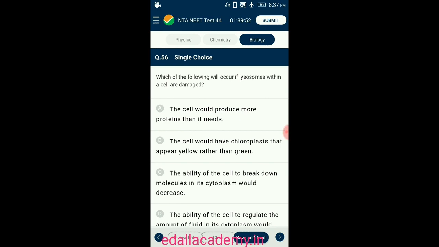Question number 56. Which of the following will occur if lysosomes within a cell are damaged? Lysosomes are organelles derived from Golgi bodies which are very rich in almost all types of hydrolytic enzymes: hydrolases, lipases, proteases, carbohydrases. These enzymes have the capacity to digest carbohydrates, proteins, lipids and nucleic acids. Malfunction of this organelle will hamper the ability to break down complex molecules in the cytoplasm. So the answer for this question is option C. The ability of the cell to break down molecules in its cytoplasm would decrease.